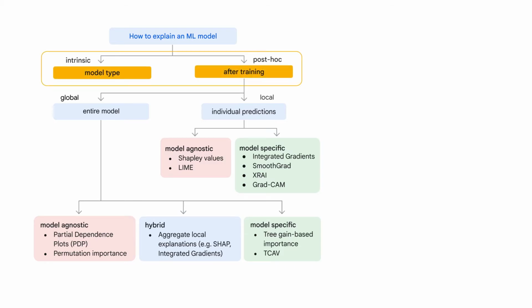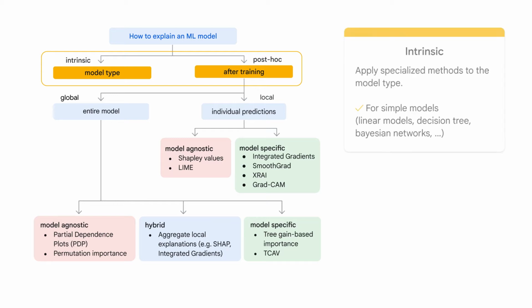Every interpretability technique first falls into one of two categories: intrinsic or post hoc. Intrinsic is the ability of a model to be directly interpreted by examining its structure or learning process. This means that the model's internals are inherently transparent and can be understood without the need for additional tools. This approach is only possible for simple methods such as linear regression models, where you merely need to look at the trained weights for each feature, decision forests, Bayesian networks, and so on. Note that some models still require sophisticated visualization to become interpretable.